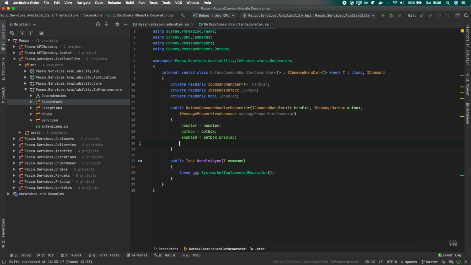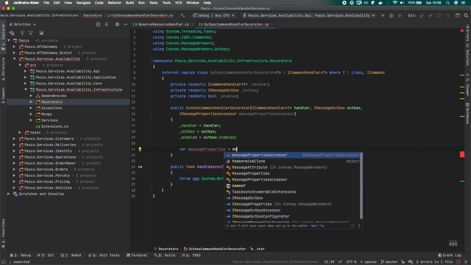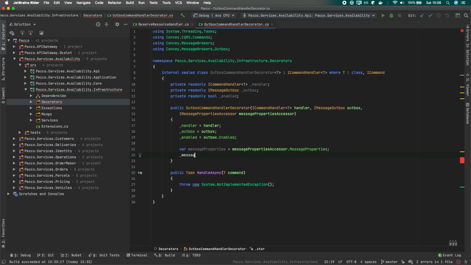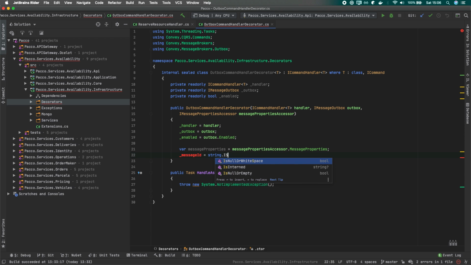Actually, we don't need to assign it to a private field. So the message properties will be the properties accessor and our properties, and the message ID that we want to process will be the following. So we can check if we actually have any message ID, because maybe someone didn't assign an ID.